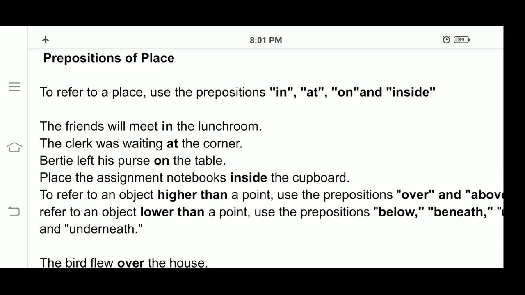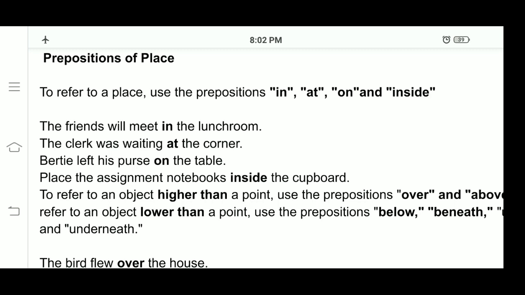The clerk was waiting at the corner. Bertie left his purse on the table.